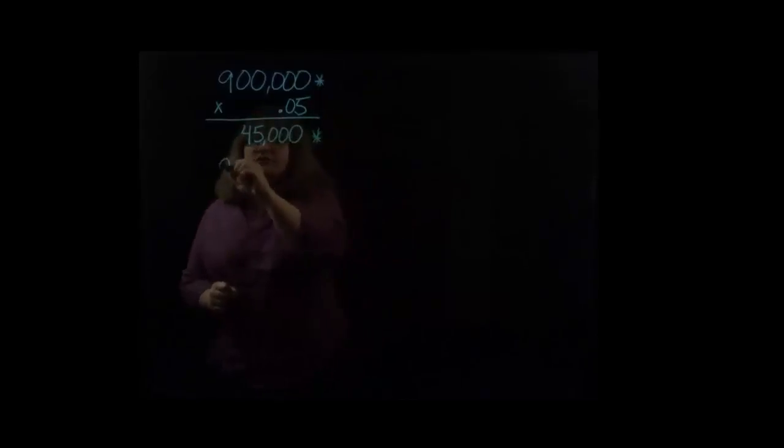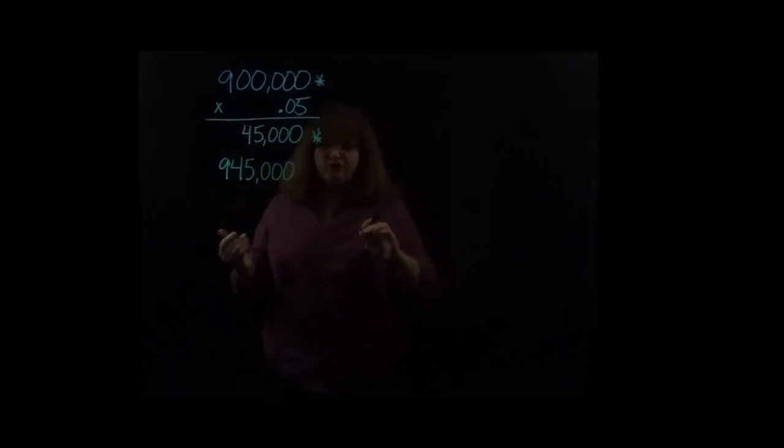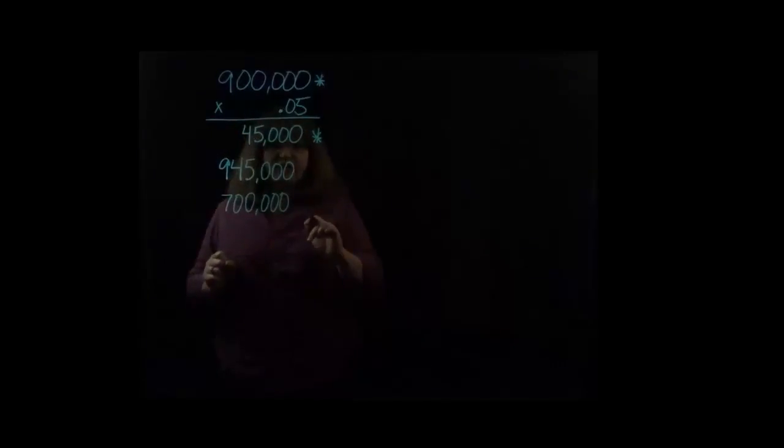So the total then is the $900,000 plus the $45,000. So the total debt that they are being asked to forgive in exchange for this $700,000 worth of stock is $945,000.